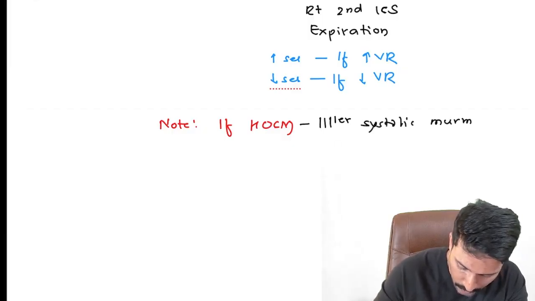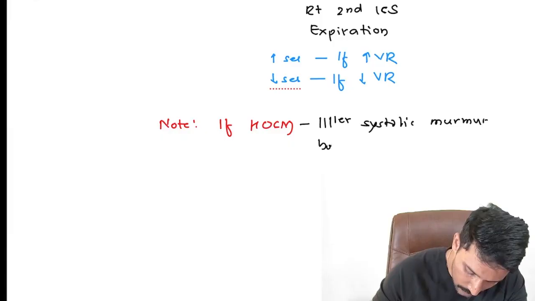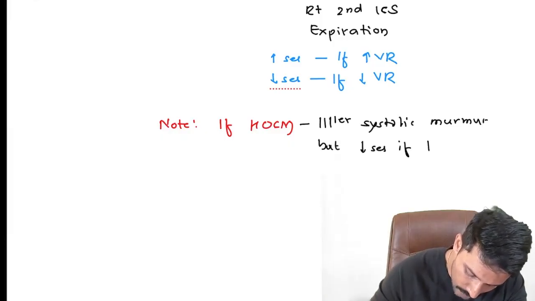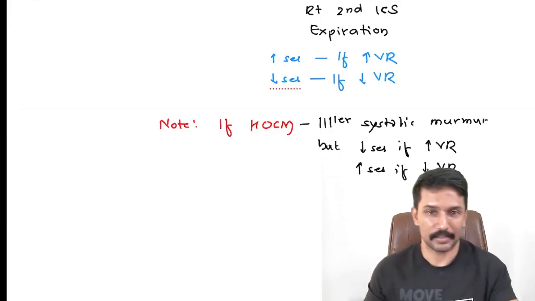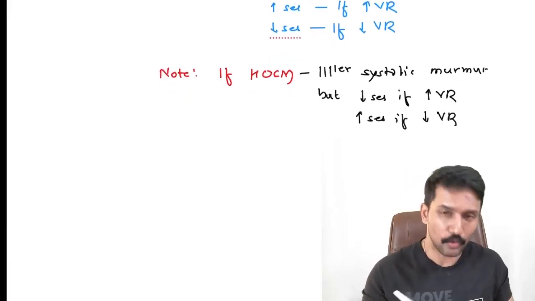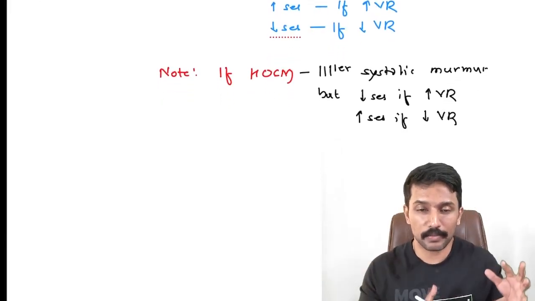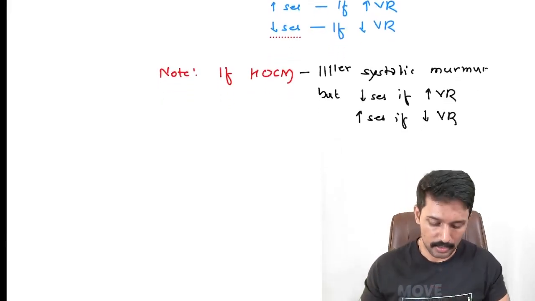but that murmur decreases if there is an increase in venous return, or increases if there is a decrease in venous return. Remember this particular point. And also HOCM will have pulsus bisferiens. Here we will have pulsus parvus et tardus.